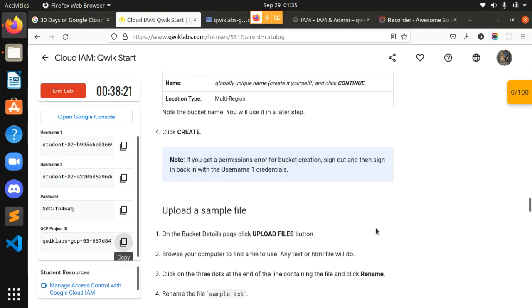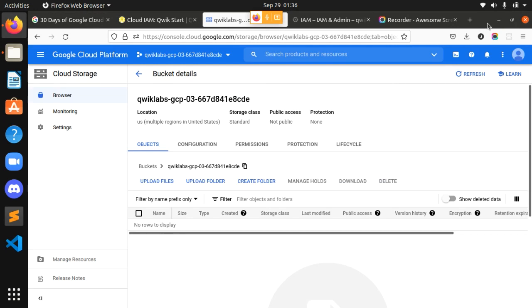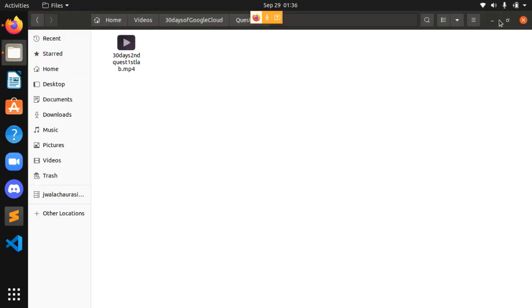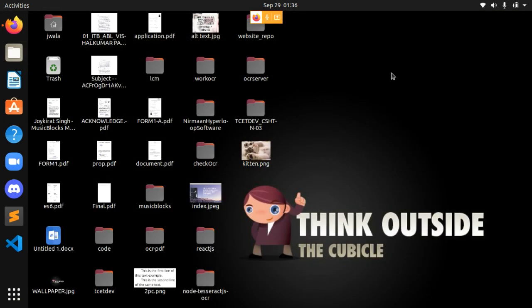After that we have to upload a sample file. On the bucket details page, click the upload file button. Browse the computer to find a file to use. Any text or HTML file will do. Okay, I have to see whether I have any text file over here. Wait.